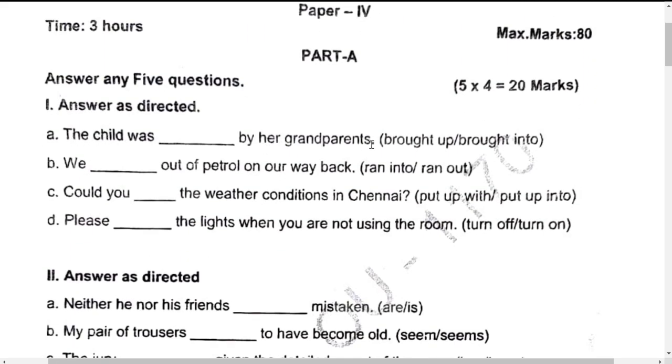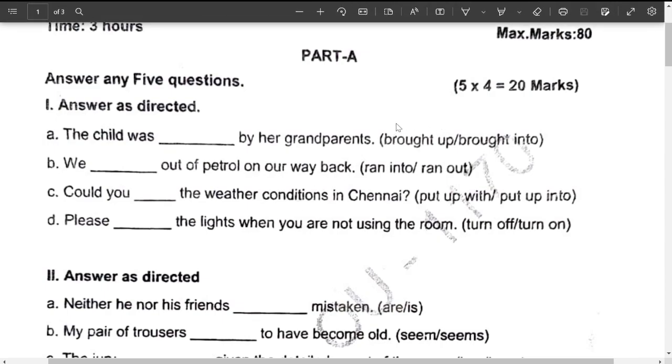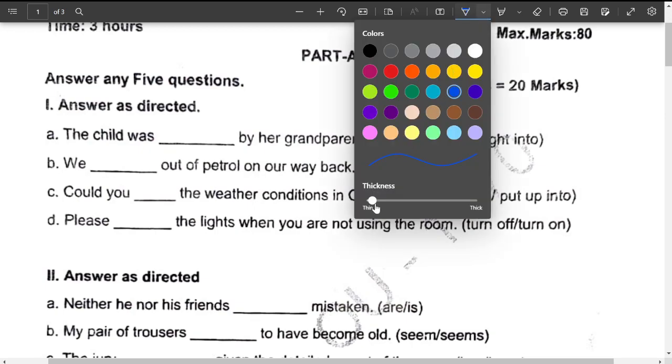A child was dashed by her grandparents. This is the phrasal verb section. So which phrasal verb do you use in this case? The child was dashed by her grandparents. Brought up, brought into. Brought up in the sense to guide someone, to care for somebody, usually used with children. Care for somebody or bring somebody into existence.